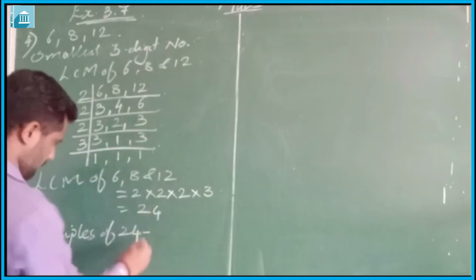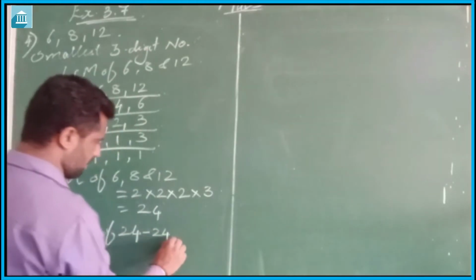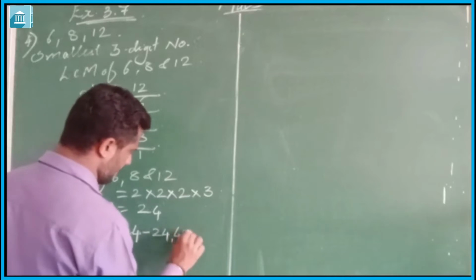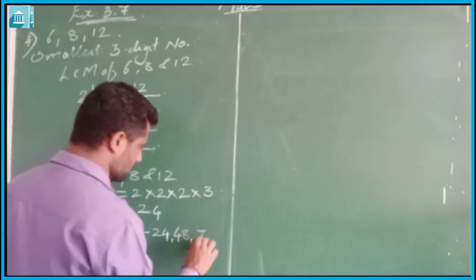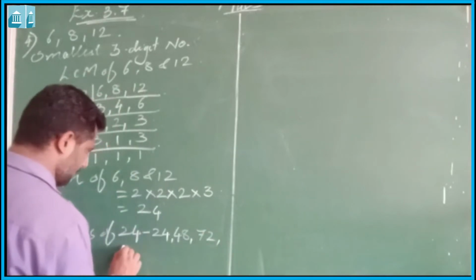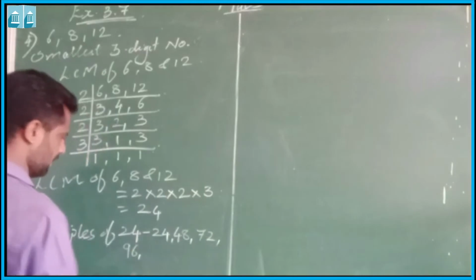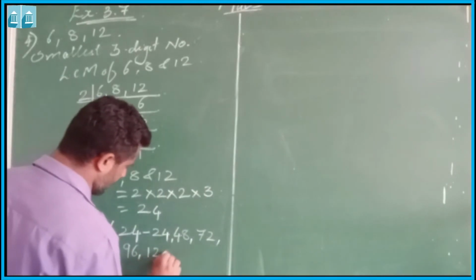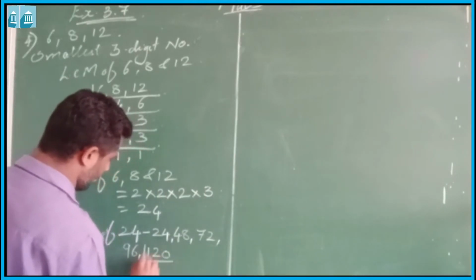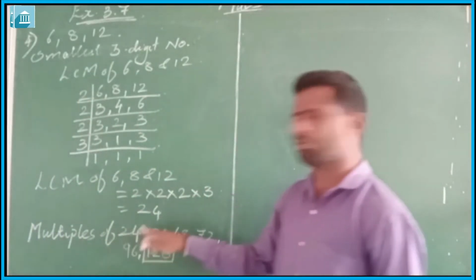Then multiple of 24, 24, it is a 2-digit number. Then 48, it is again a 2-digit number. 72, again 2-digit. Then 96, again 2-digit. Then it will be 120. Now this 120 is the 3-digit number and it is smallest among all the multiples of 24.